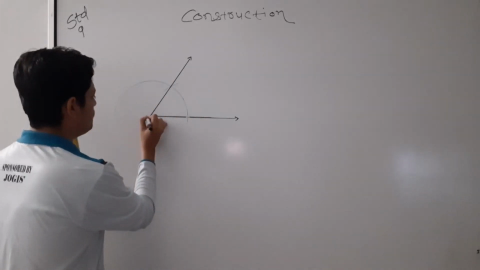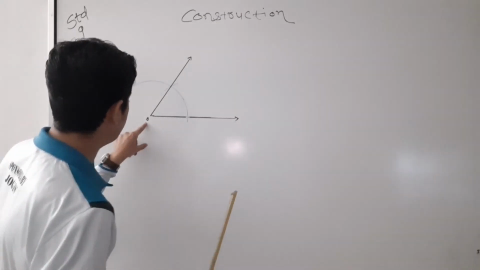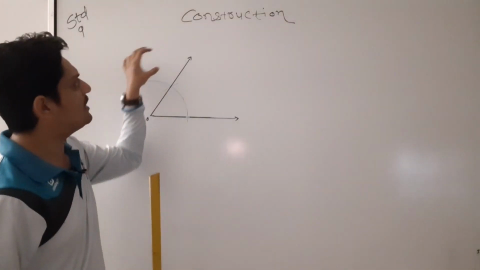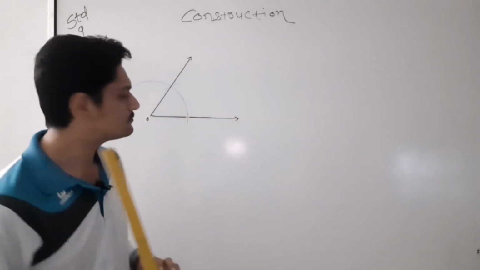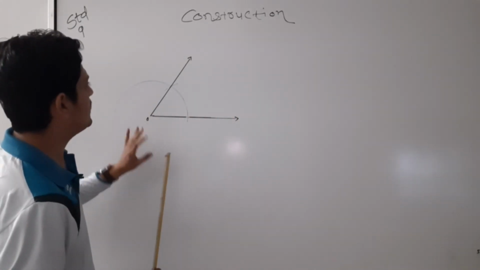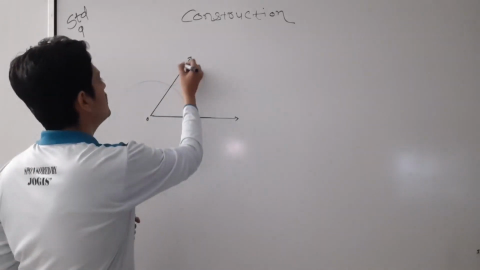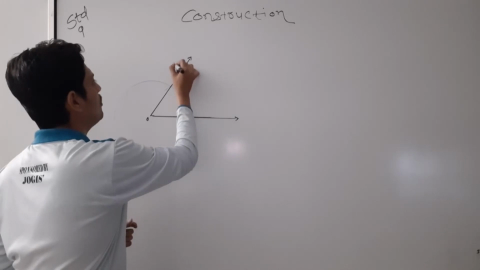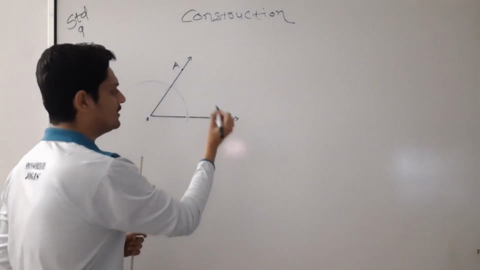Then if you want to give some name, you can give it. I have given O here. Afterward I will write in a big font so you can see properly. You can also name the rays, for example OA and OB.